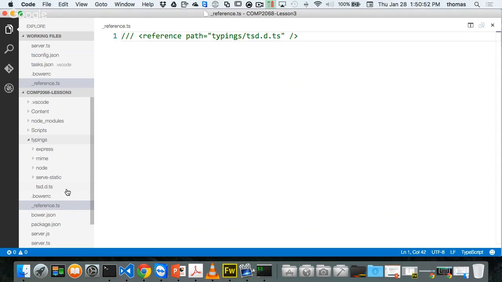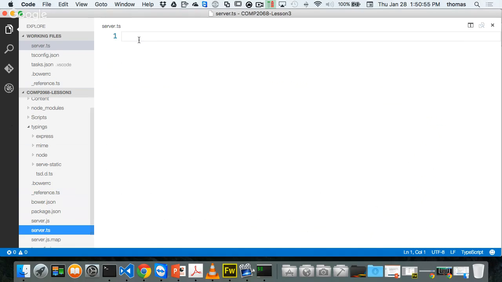Let's do that. So I go into my server.ts, and before I start typing one piece of code, I want to reference my reference file. So I'm going to say // angle bracket reference path equals to, and this is easy, _reference.ts close bracket. Notice that it's in the same root area that my server.ts file is, so I don't have to swim through other folders to get to it, right? So this is the only reference that you're going to see at the top of my server.ts file.